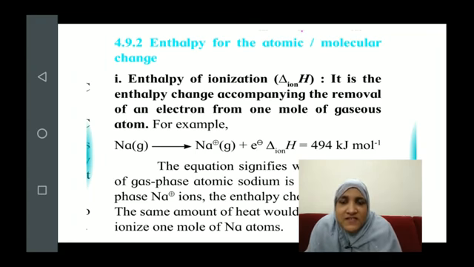The positive sign indicates that the formation of a cation is a heat absorbing process. Sorry, not heat releasing, heat absorbing. It is an endothermic process. I hope you have understood what enthalpy of ionization is. Let's see the next one.